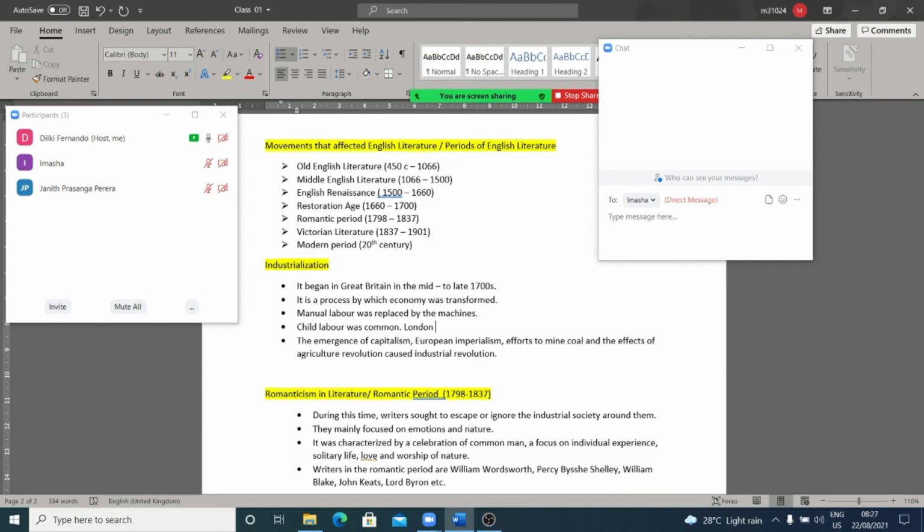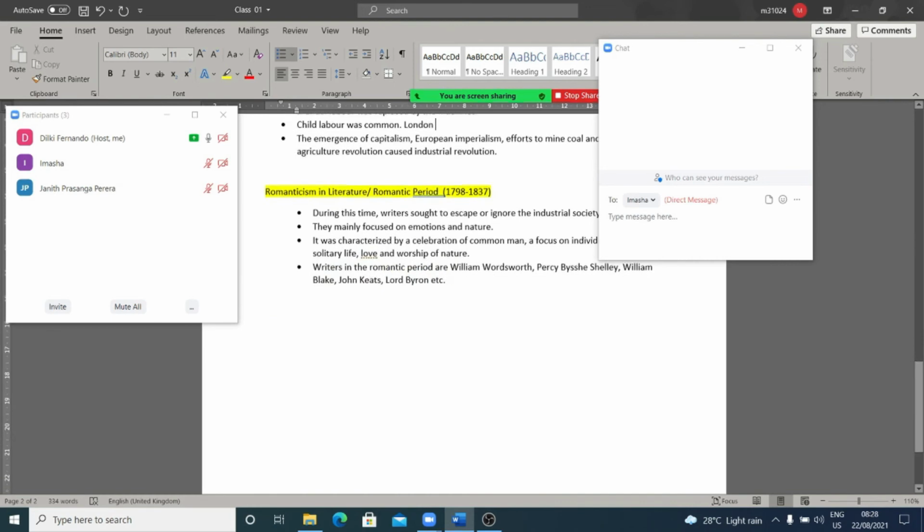So if you can read the short story Odour of Chrysanthemums, there the writer D.H. Lawrence clearly shows how industrialization affected people. Odour of Chrysanthemums is a short story which revolves around a woman. Her husband is a miner. So how people suffered from industrialization is clearly mentioned there. Then, the effects of the agricultural revolution. The agricultural revolution also caused industrialization. So these things are important when it comes to industrialization.